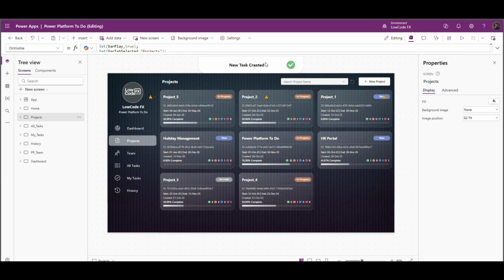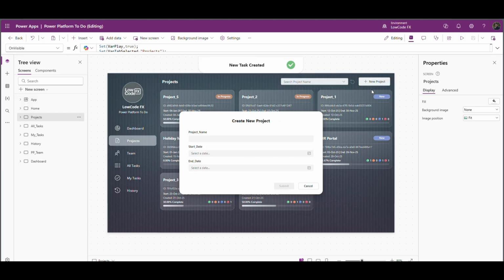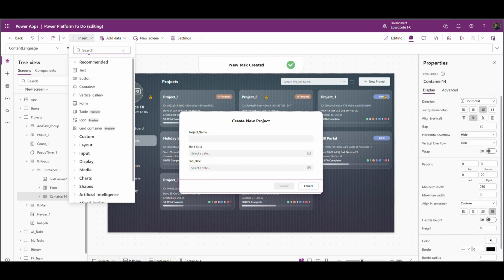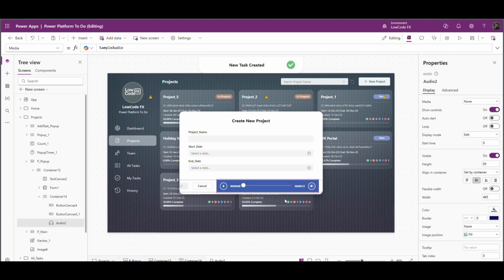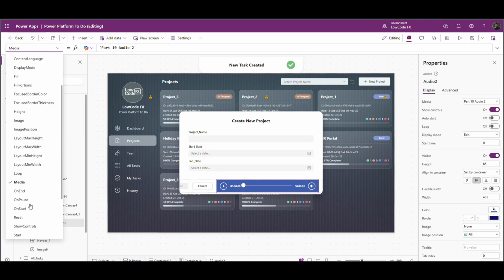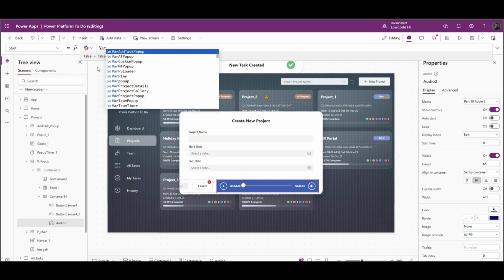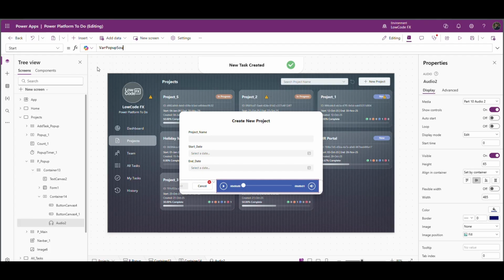pop-up. This one, new task created, or whenever we are using this pop-up we will utilize this. So within this, again, container of every pop-up I will add that media audio. Nice. And in the media I will use, and this will get started when my where pop-up sound.